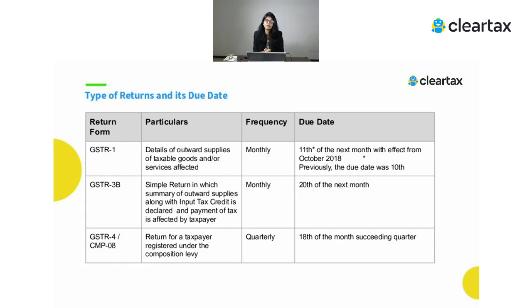Then there comes other information like exports. Export can again be export with payment of IGST or export without payment of IGST. So here, since you have to claim the refund from the government because it is a zero rated supply where you are eligible to claim the refund, here again you have to give the full detail.